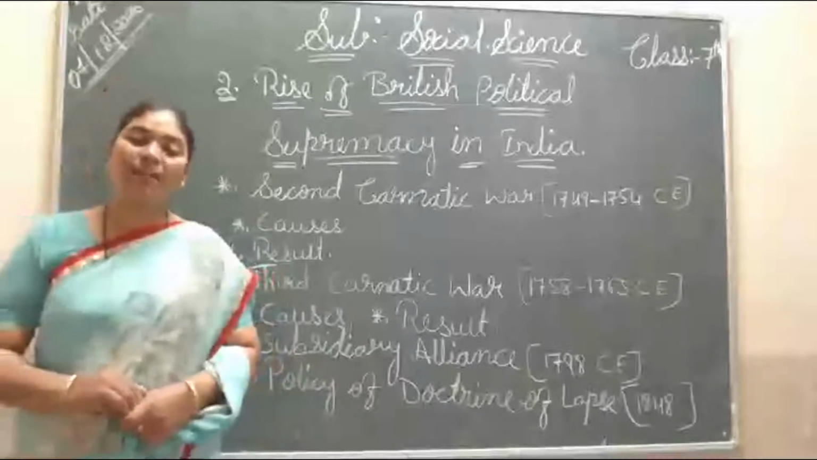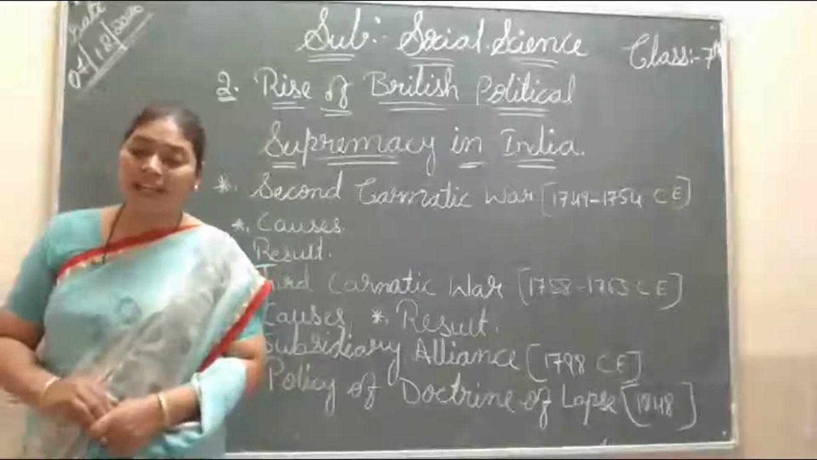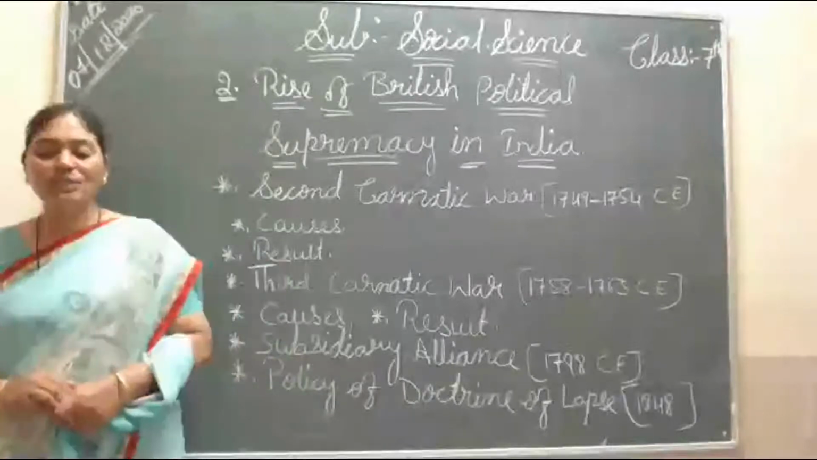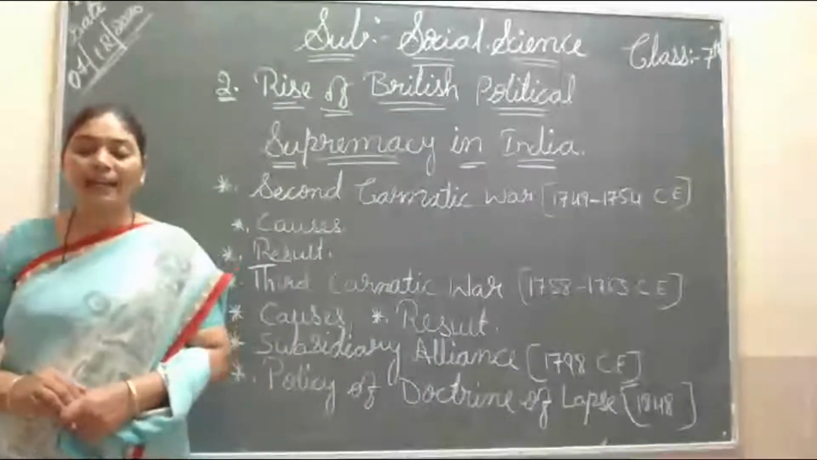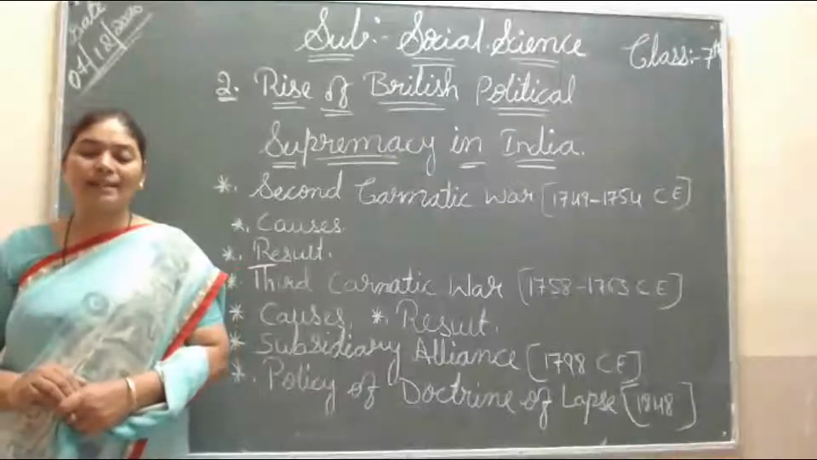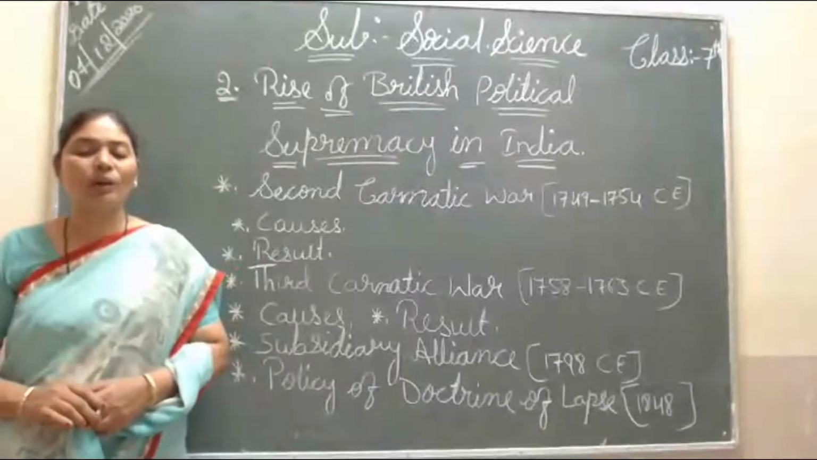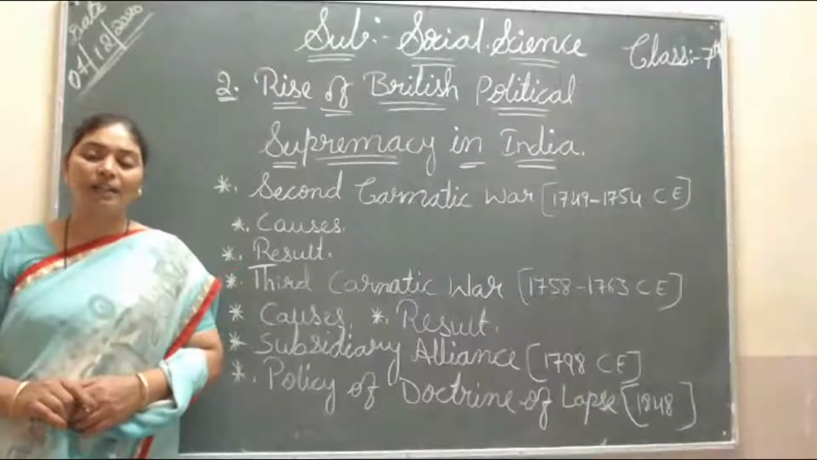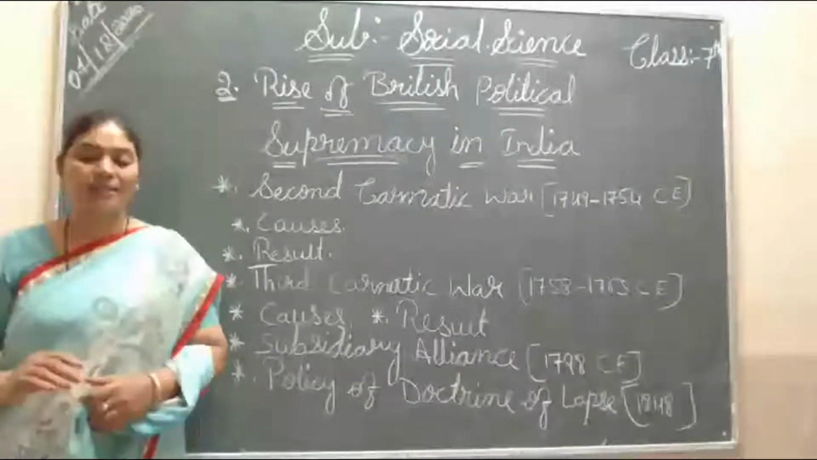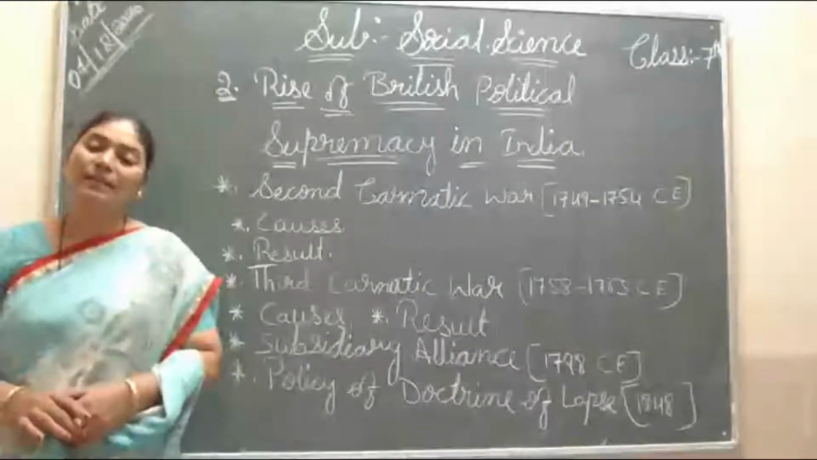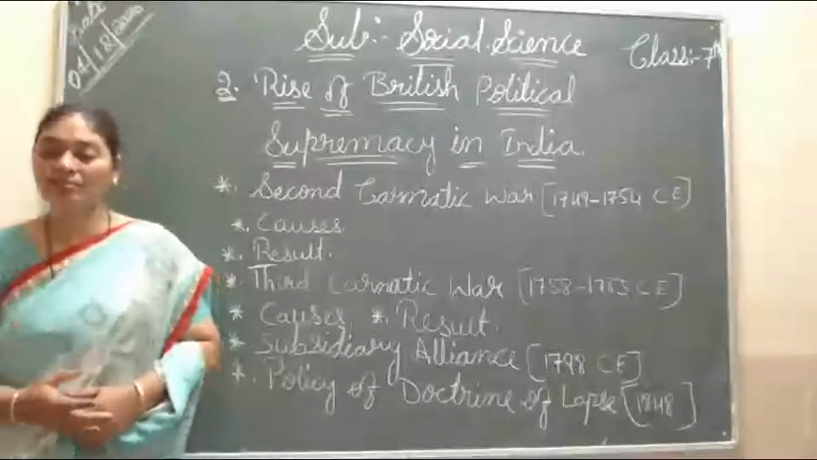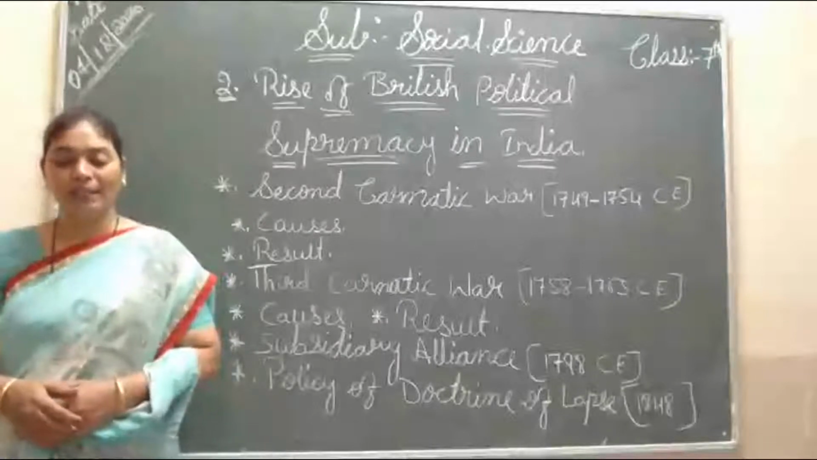Okay, so what was its result? The political and military might of the French ended in India. Second, the British emerged as the most powerful force among all the Europeans in India. The French lost their power and ended their power in India, but the British got more power in India.